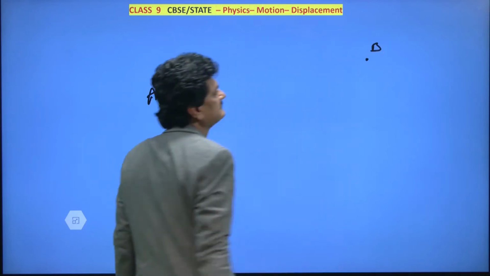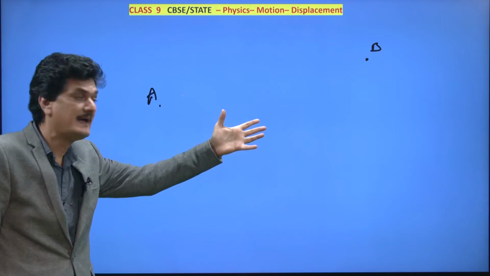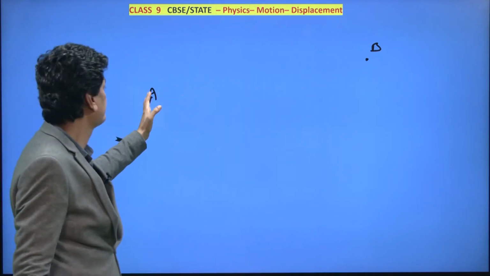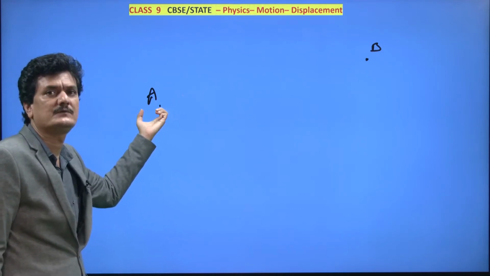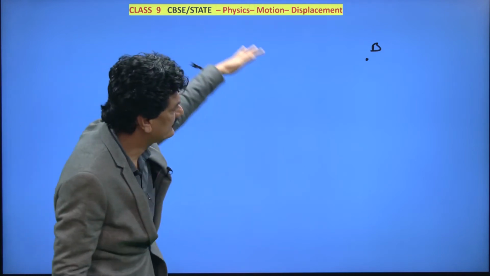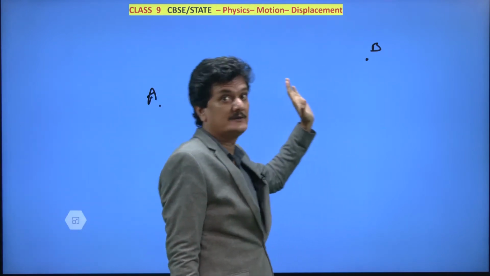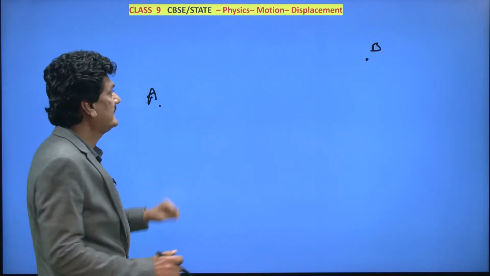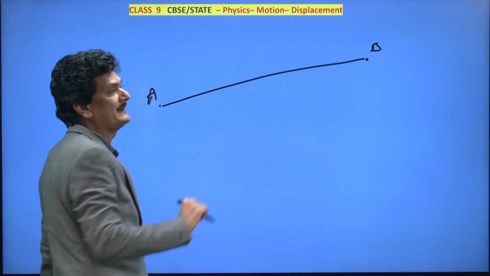B. So what does it signify? The new position of the body relative to the original position of the body. The body started here, and irrespective of the path taken, the final position of the body is this. During the journey we have to specify the starting point and final point. If we join them by a straight line, what does displacement say?